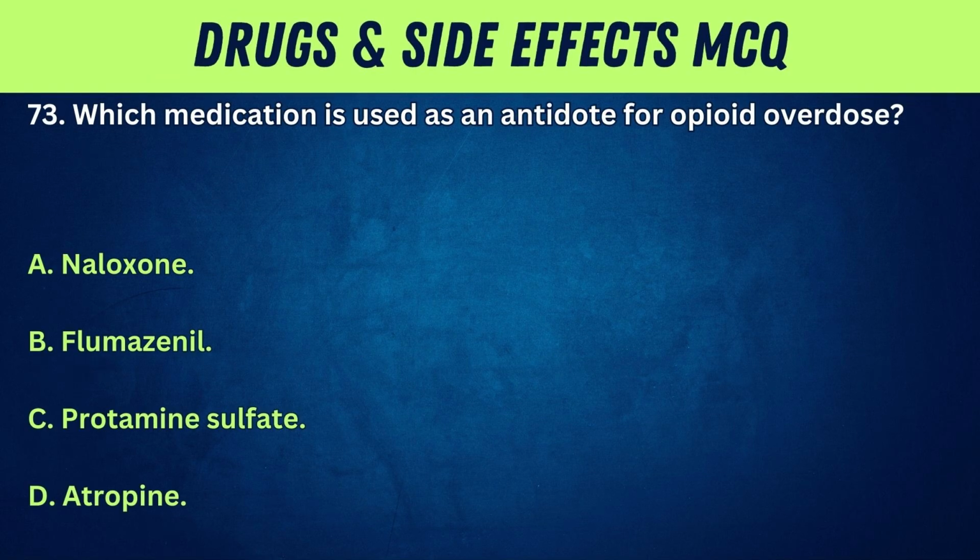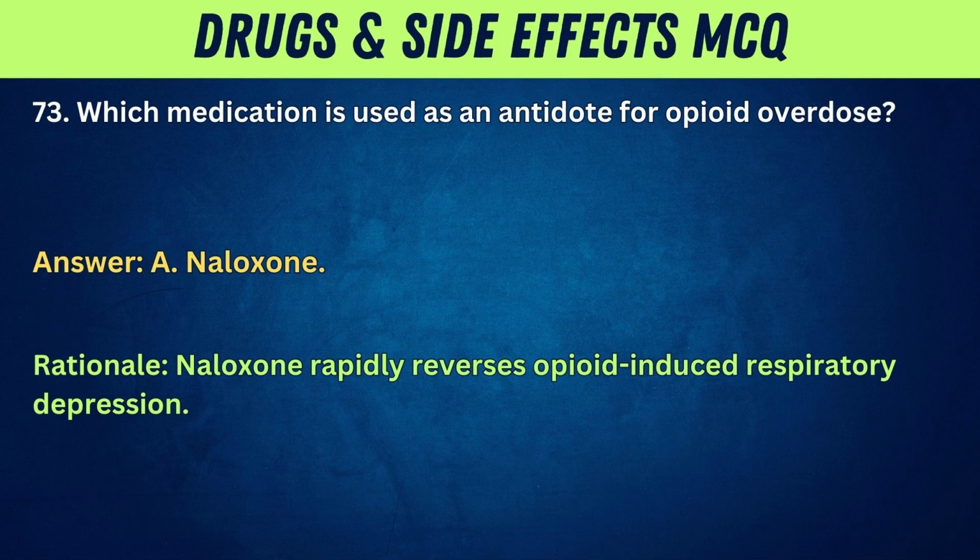73. Which medication is used as an antidote for opioid overdose? A. Naloxone. B. Flumazenil. C. Protamine sulfate. D. Atropine. Answer: A. Naloxone. Rationale: Naloxone rapidly reverses opioid-induced respiratory depression.